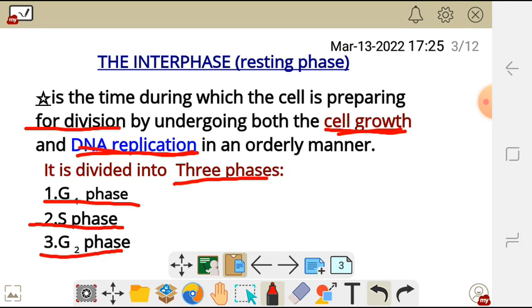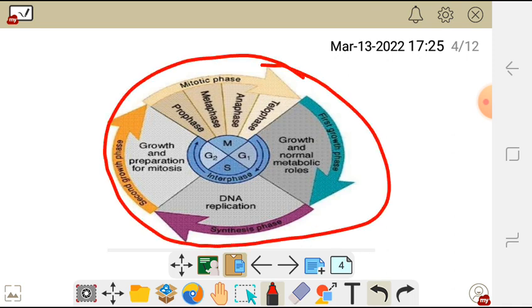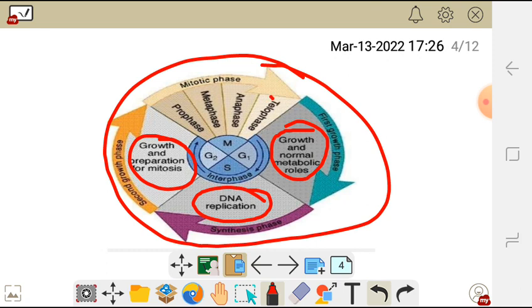But before that, let's look at this diagram which summarizes our video. This is the cell cycle. It's the sequence of cell growth, DNA replication, growth again, and cell division.